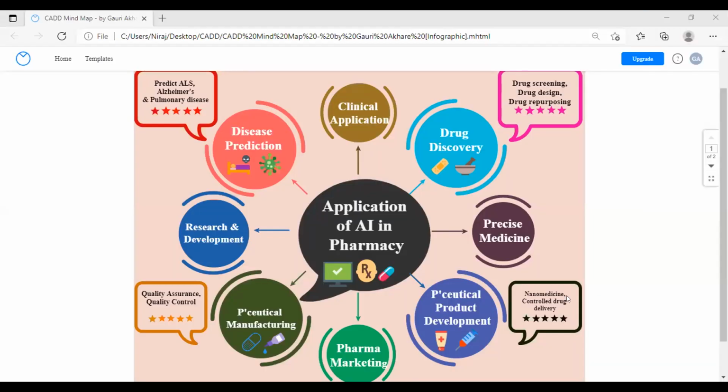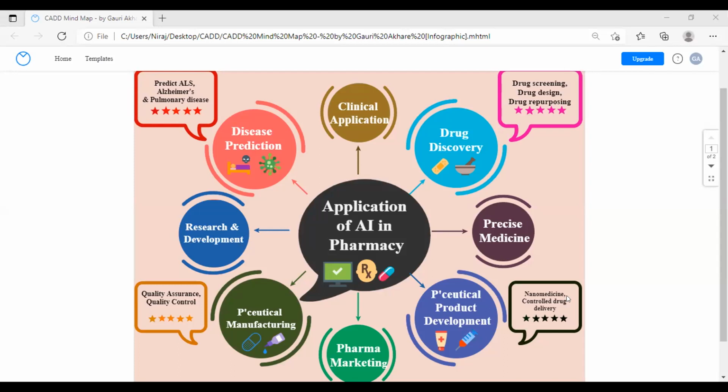Yes, it's appearing. Now it is visible. Okay, so I have prepared a mind map on application of AI in pharmacy. As we all know how fast we are moving from conventional to automated systems. So AI has wide application in various areas of pharmacy. Among them, the first one is clinical application. We can go for virtual clinical trials, and we can go for radiotherapy and oncology also.